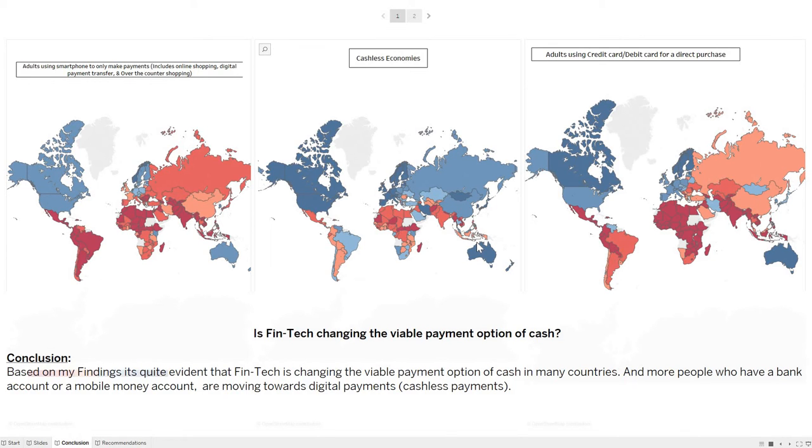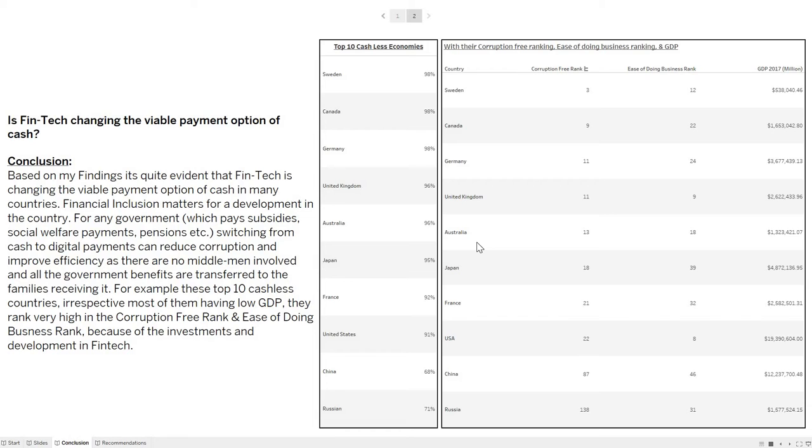Financial inclusion matters for development in the country. Any government which pays subsidies, social welfare payments, or pensions needs to switch from cash to digital payments to reduce corruption and improve efficiency, as there are no middlemen involved and all the government benefits are transferred to the families receiving them.